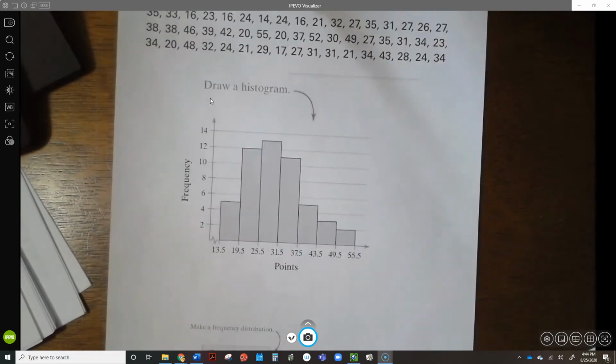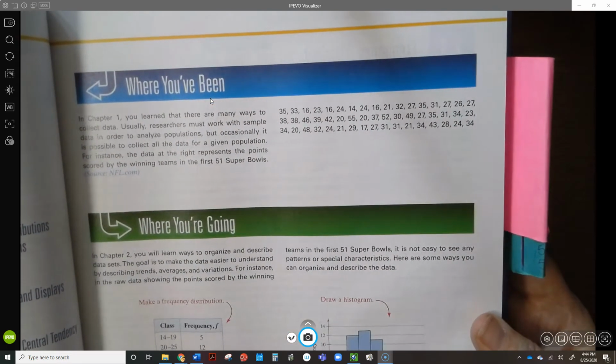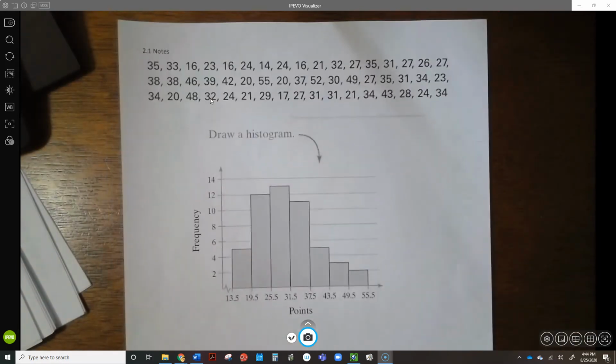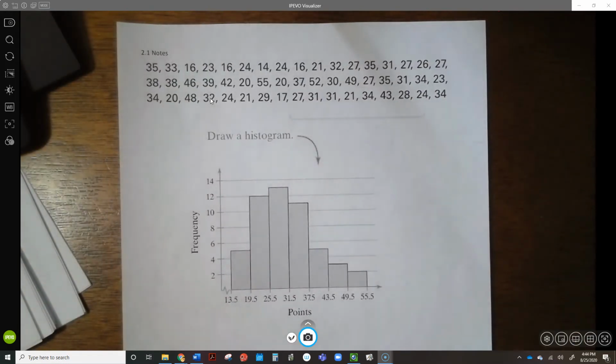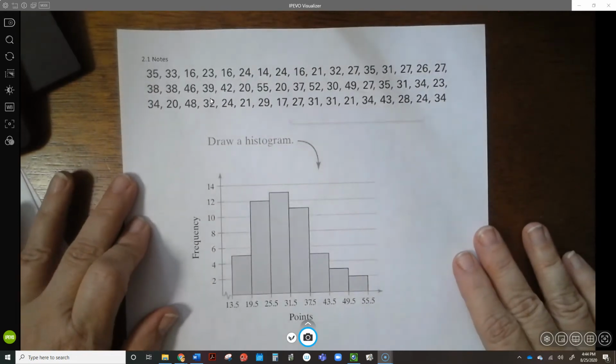It is on page, I took it from here, which is page 39. Okay, I just copied and pasted it. It gives me a set of data to work with. I really just want to talk about the biggest part of this. None of this is very hard to do.